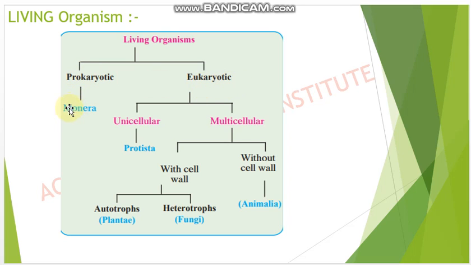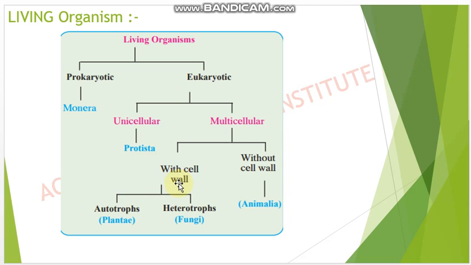Prokaryotic is kingdom Monera, and eukaryotic is divided into two types, that is unicellular and multicellular. Unicellular is Protista and multicellular is again divided into two types, with cell wall or without cell wall. We humans don't have a cell wall in our cells, but plants have the cell wall and the cell wall is very prominent, so they come in this category.